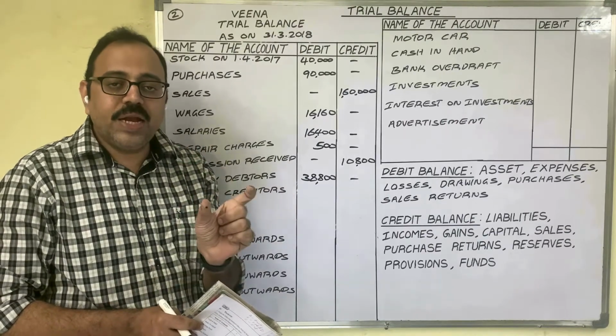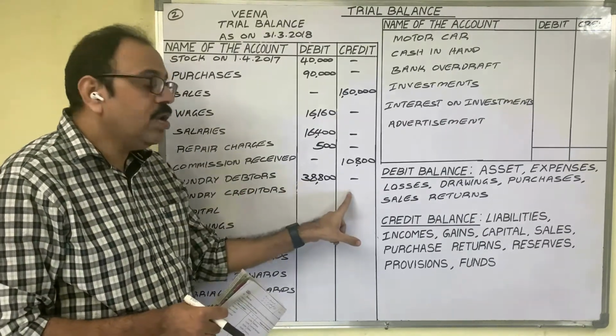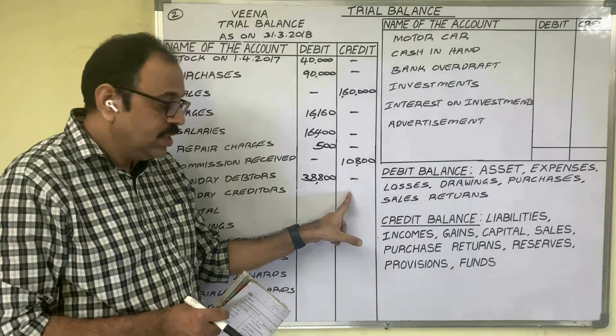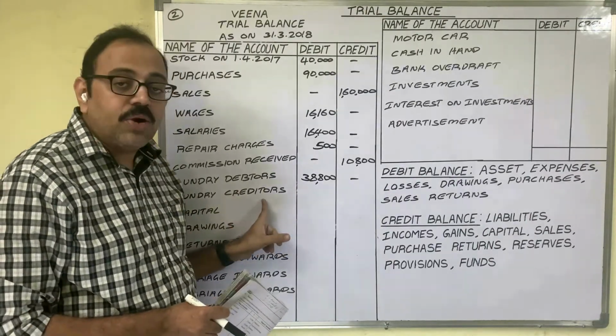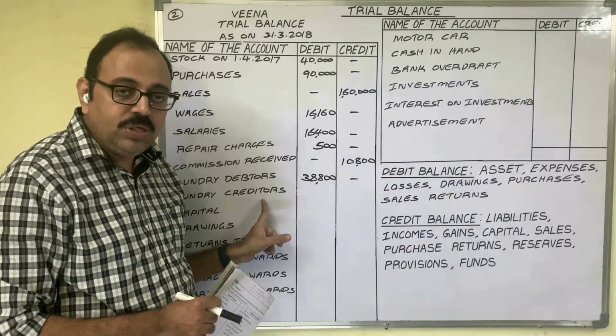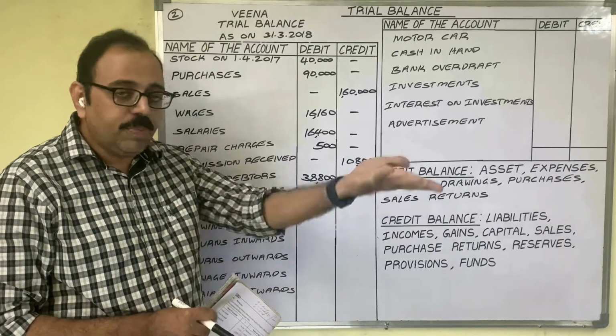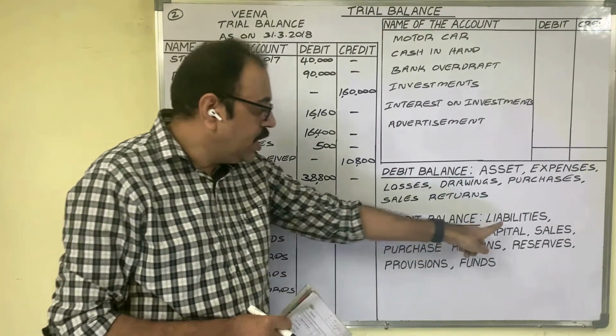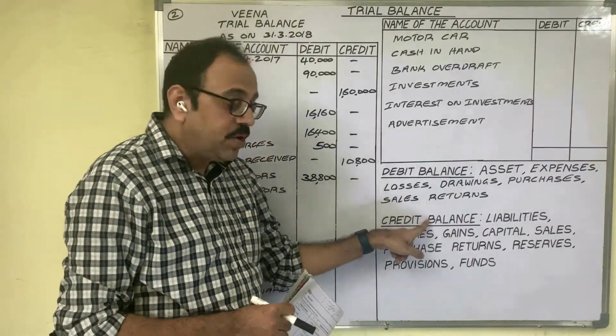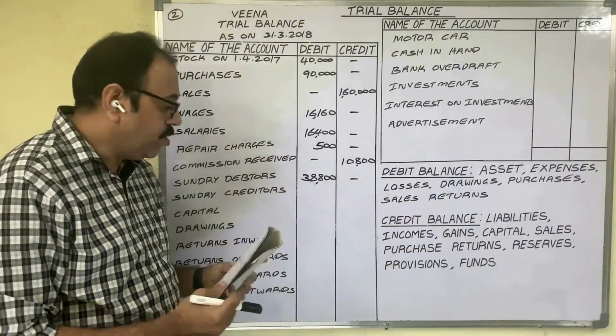That total creditors amount we have to show in the credit column, because the sundry creditors account is related with the personal account and this account comes under a liability because we have to pay the money now. So liabilities show a credit balance. Therefore, in the credit column we have to write the amount.